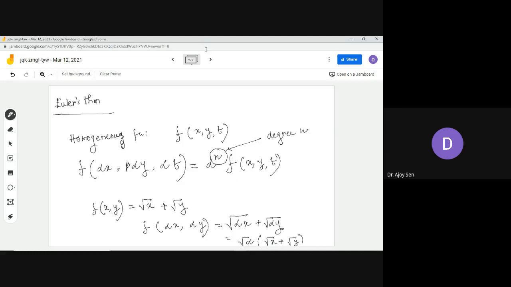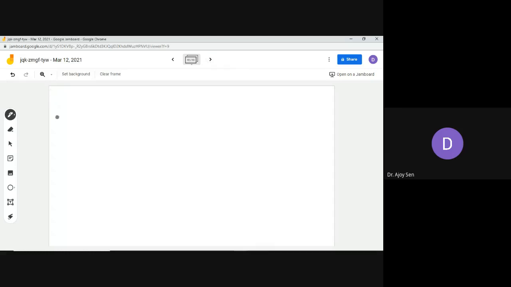This is the simplest case, and I can give you another example which you can check: x cube plus y cube. Check and tell me if the function is homogeneous or not, and if it is homogeneous, then what is the degree. You just calculate and tell me. This is your homework.